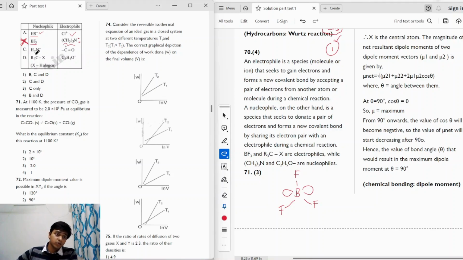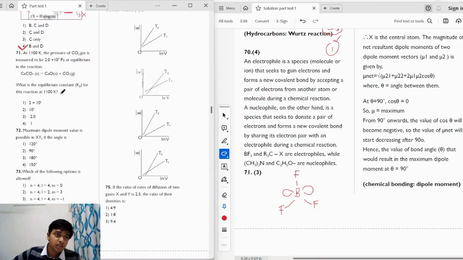If we take a look at option C, we have NH2 minus, so it will act as a nucleophile, whereas this carbon atom has a plus sign on it, so it will act as an electrophile. Now, if we take a look at D, we have R3CX, and in the nucleophile section we have C2H5O minus. So here is a minus sign, so this will not act as an electrophile. So option D is also not correctly matched. So the correct answer will be option 4, because B and D are not correctly matched.